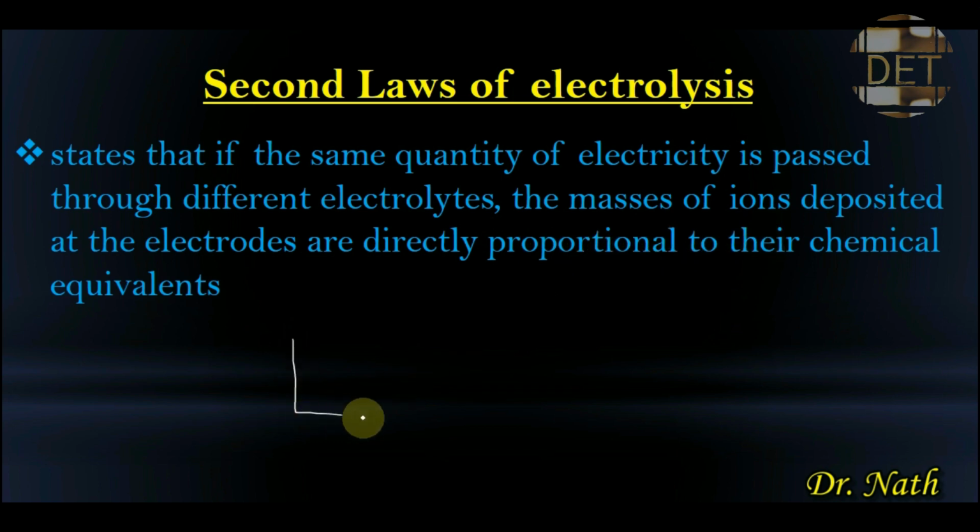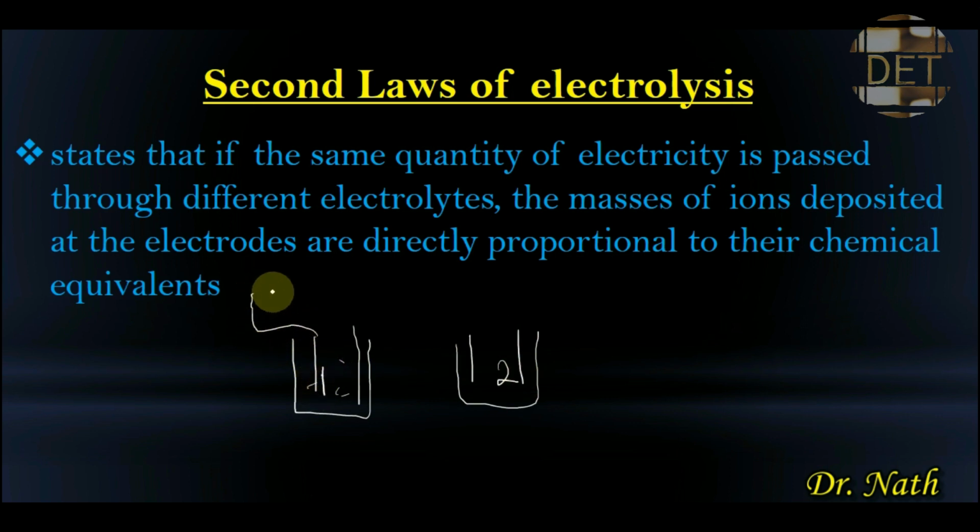So let's say this is an electrolyte and this is another electrolyte. So let's say this is electrolyte 1 and this is electrolyte 2. So if the same quantity of electricity is passed through these two different electrolytes, the masses of ions that will be deposited at the electrodes will be directly proportional to their chemical equivalent. And we're going to explain this concept.